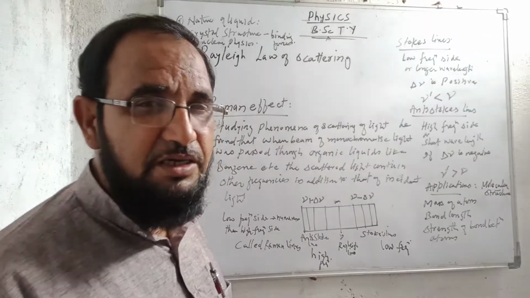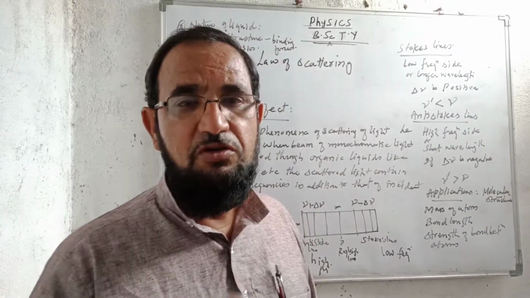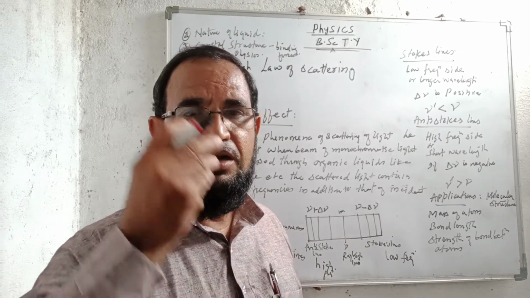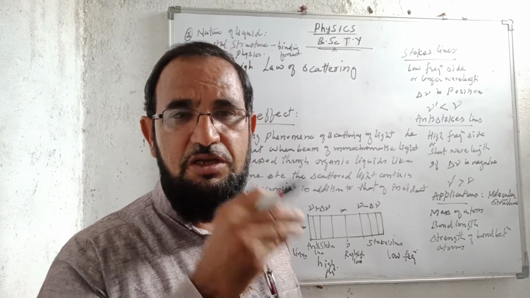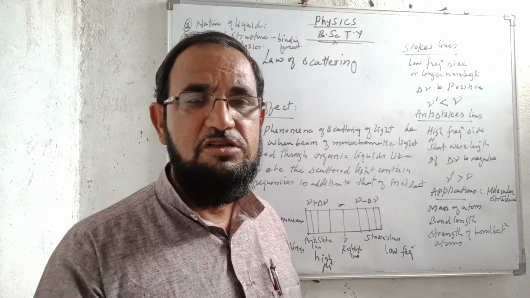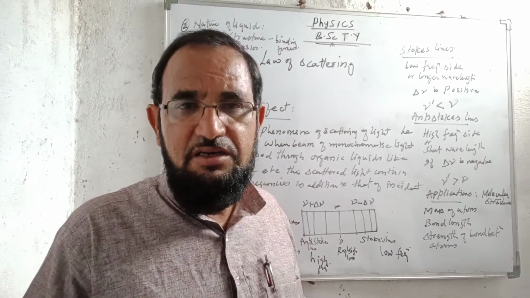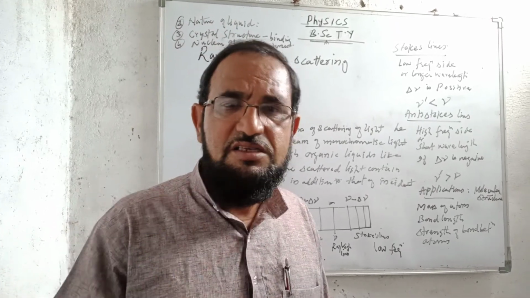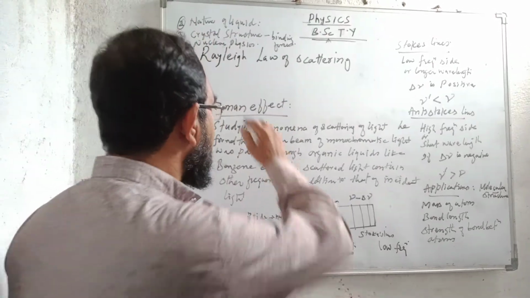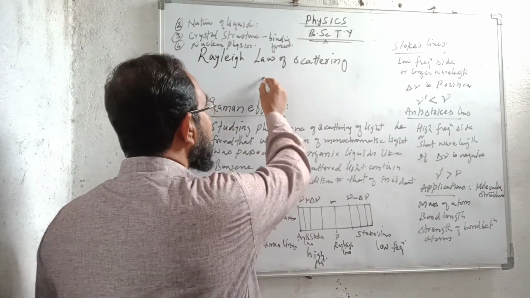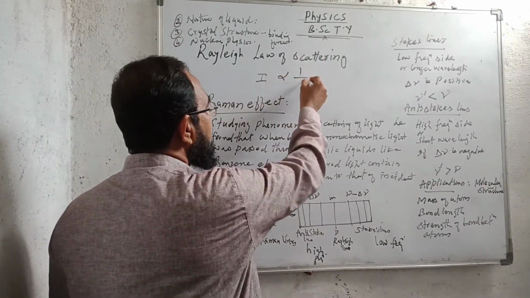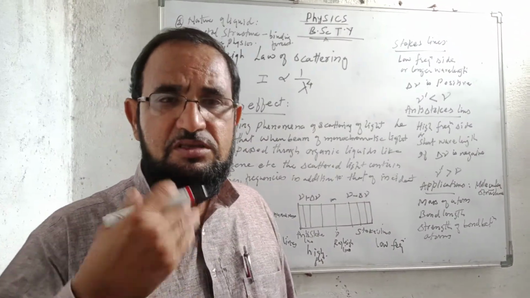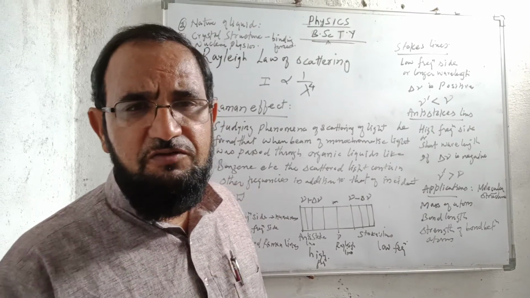Now to understand the Raman effect, we should know about the scattering of light. When light rays are allowed to fall on some molecules of the atmosphere, they get scattered into various colors. According to Rayleigh's law of scattering, the intensity of the scattered light is inversely proportional to the fourth power of the wavelength.